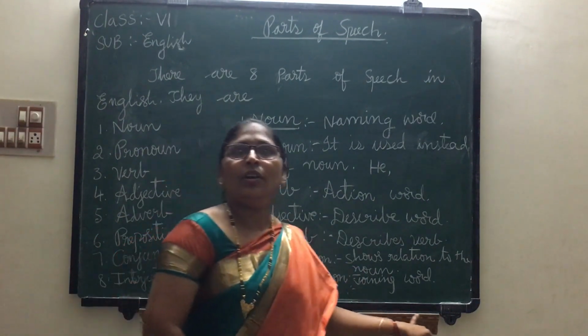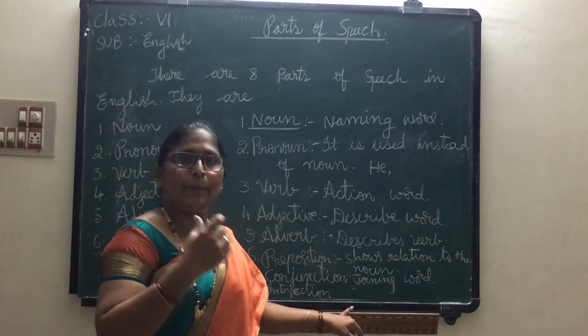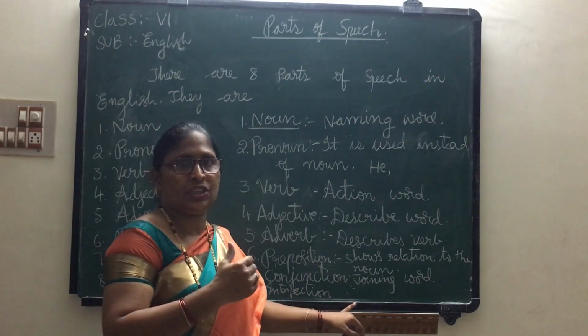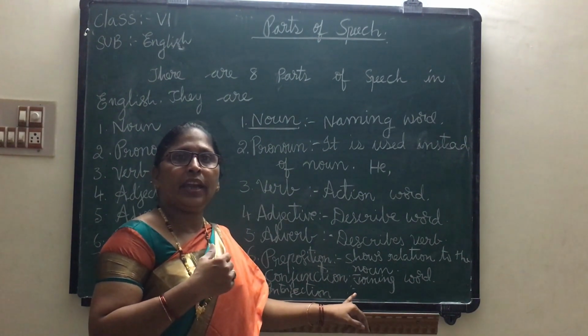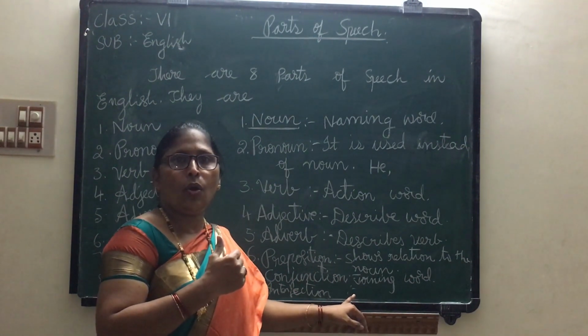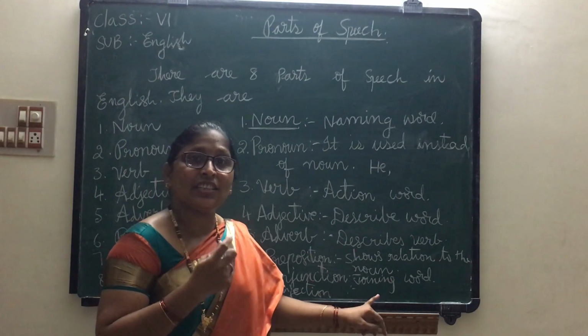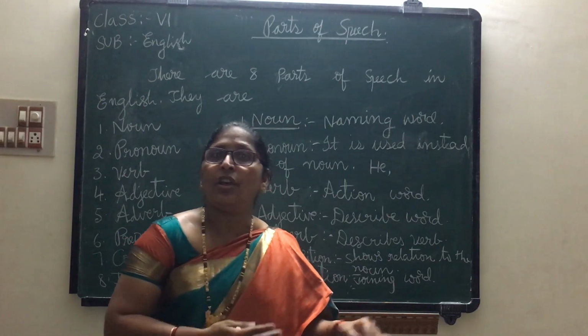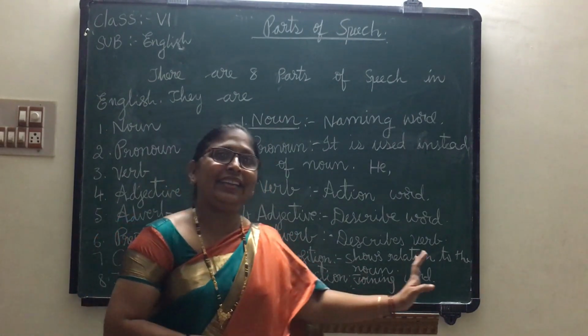Interjection. It is also one of the parts of speech. It is used to express a sudden feeling of happiness, sadness, joy or pleasure. For example, hooray, we won the game. Hooray. Whoa. Are you coming? So what are these? These are showing sudden feelings of pleasure, joy, happiness. These are called interjections.